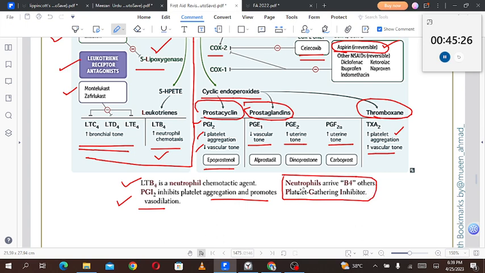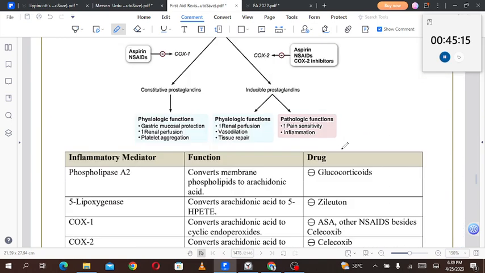What? Platelet gathering inhibitor, PGI. So platelet gathering, PGI does not allow the aggregation of the platelet, so that is why it is the platelet gathering inhibitor. Remember it like that. And then the opposite of that is thromboxane. So that will become much easier for you in that way.